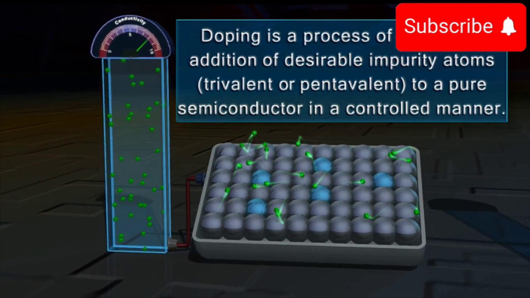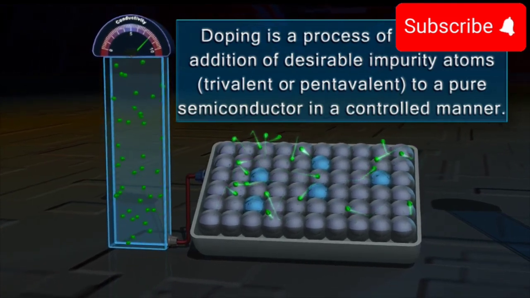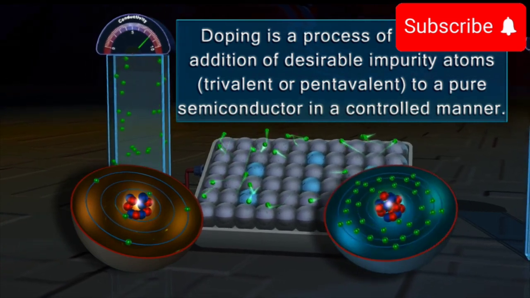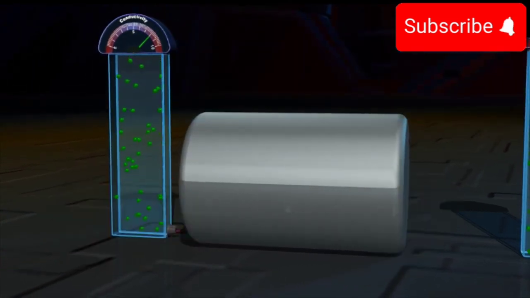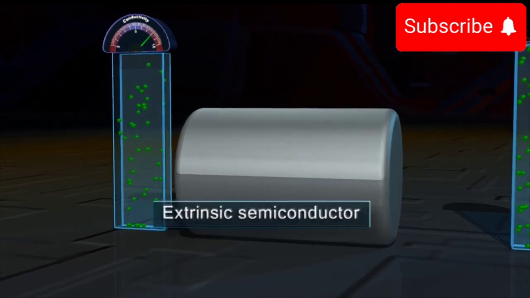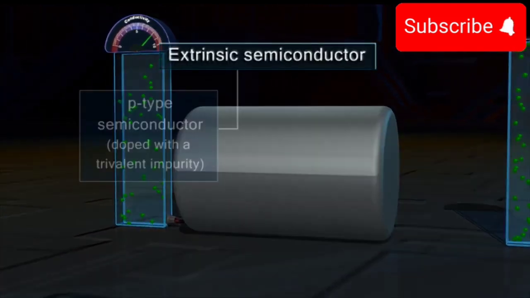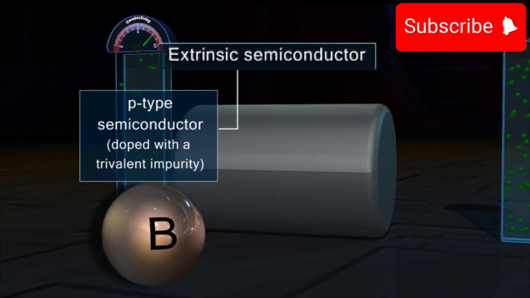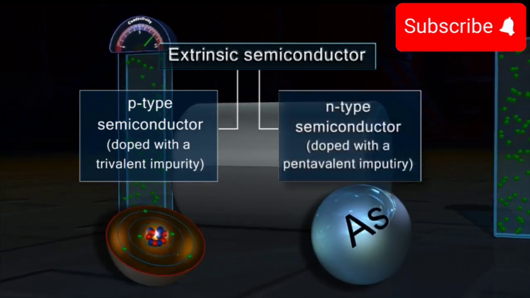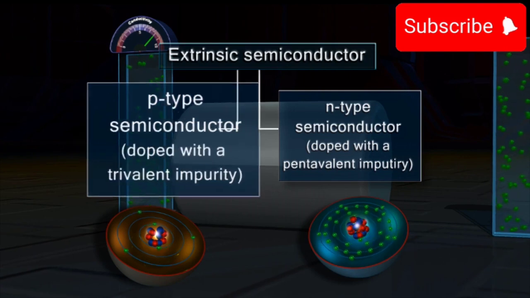Doping is a process of deliberate addition of desirable impurity atoms, trivalent or pentavalent, to a pure semiconductor in a controlled manner. A doped semiconductor is called an extrinsic semiconductor. They are of two types. 1. P-type semiconductor doped with a trivalent impurity. 2. N-type semiconductor doped with a pentavalent impurity.